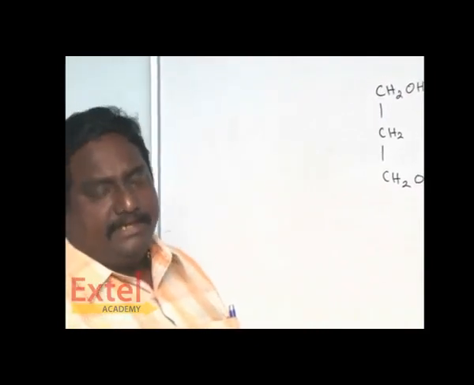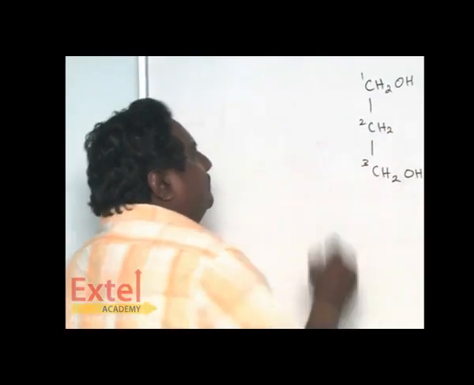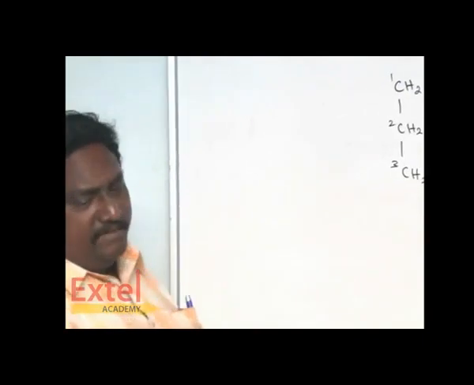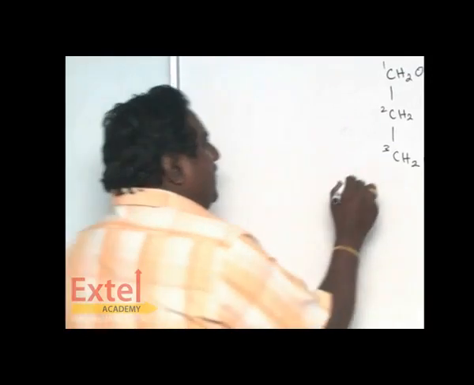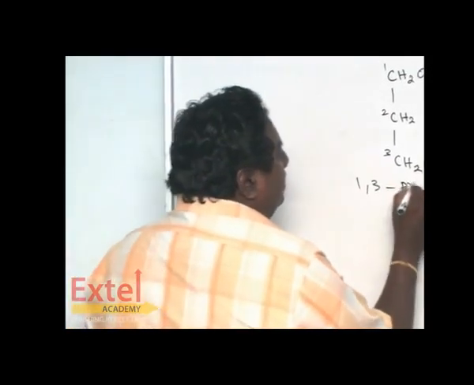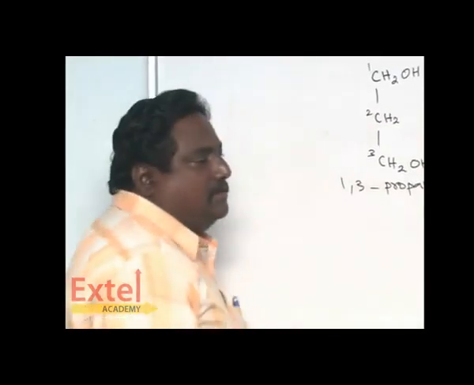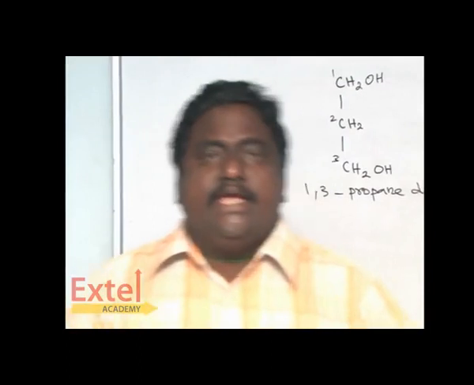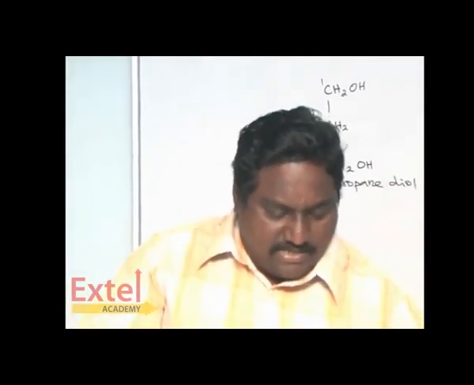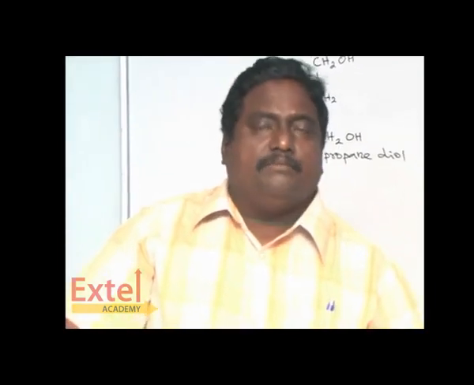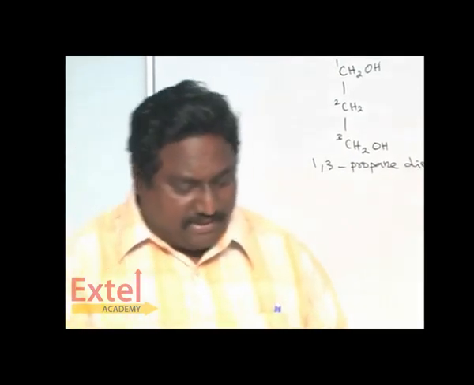Now you have got another diol. If you count like this, 1, 2, 3, among these three carbons, the first and third carry OH. That's why it is called 1,3 propane diol. Diol, two hydroxy groups. It is called propane 1,3 diol or 1,3 propane diol.